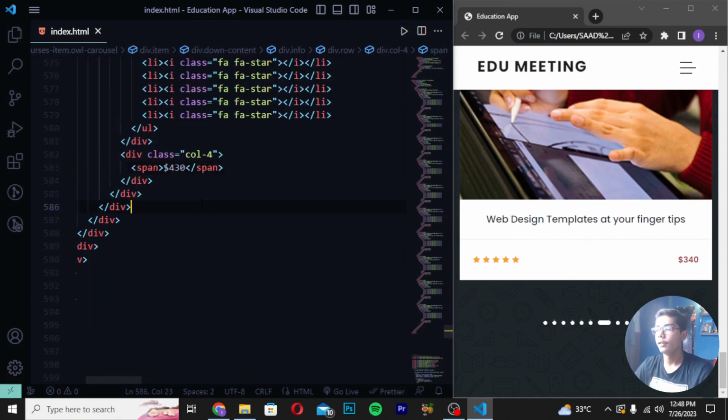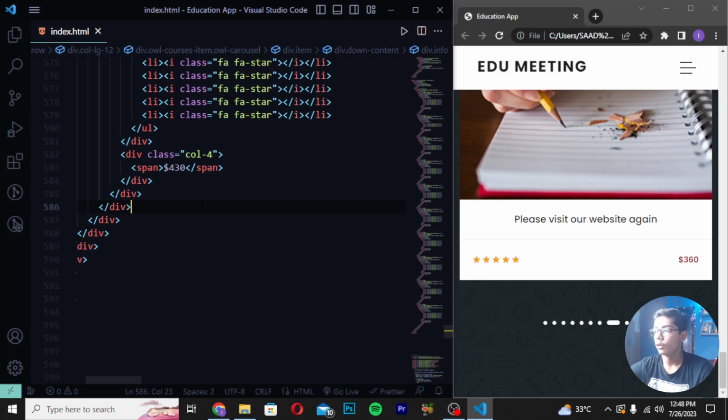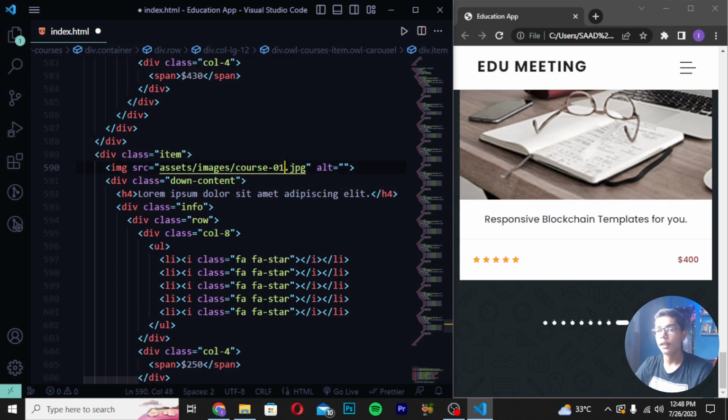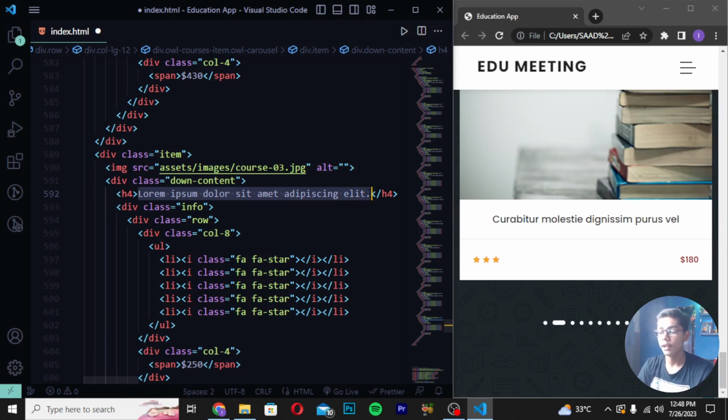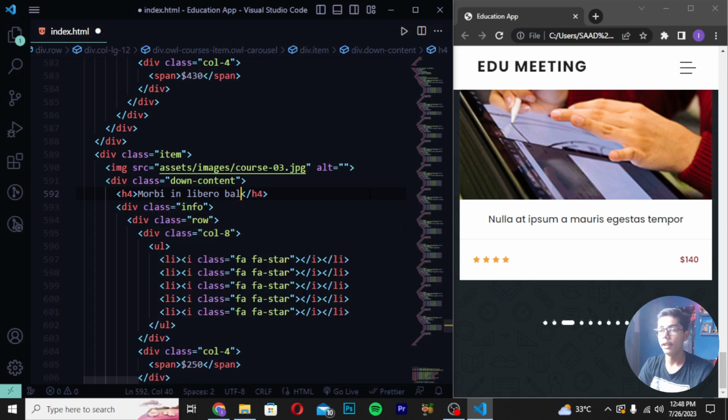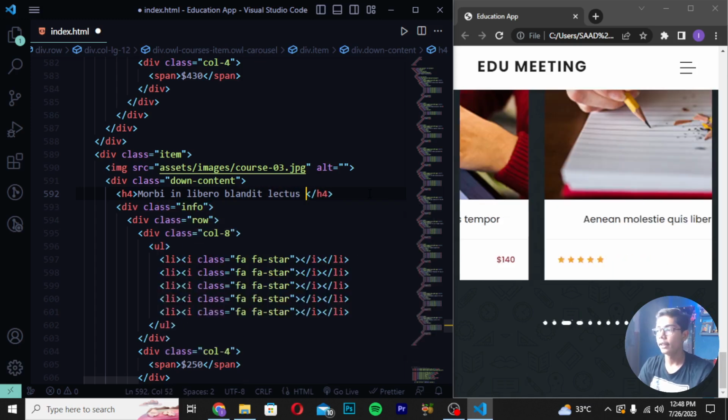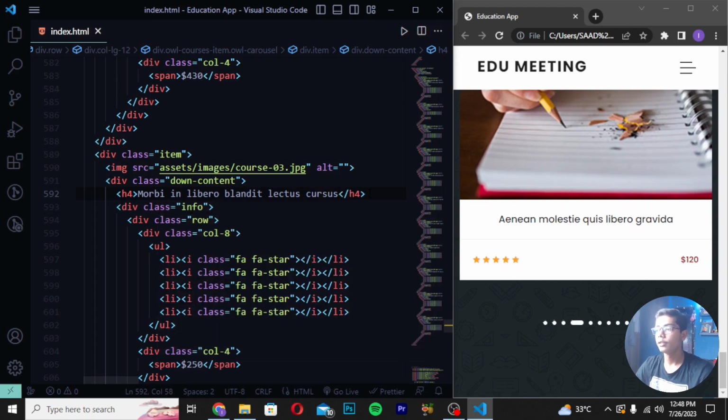So here you have to save it, and after saving this you have to now write course 3. So here I will be moving down after the 5 tips. You can see pasted here. Then I will be just writing here course 3 like this, and then I will be changing this text to a different text here. So I will be removing this H4 line which is just written here. So I will be writing here Morbi in Libero like this, and I will be writing here blended. So here you have to write like this, blended lactose versus. Then you have to save it here.